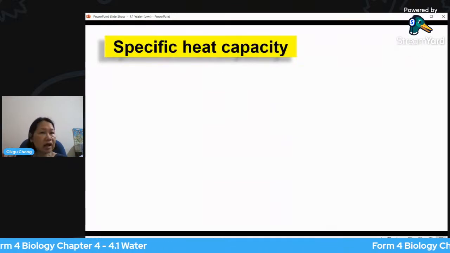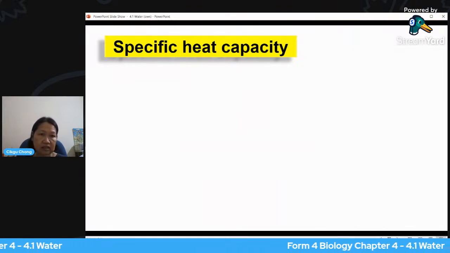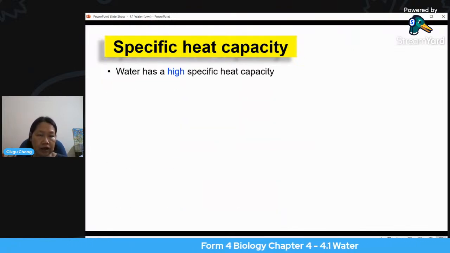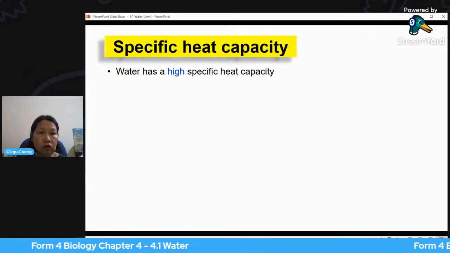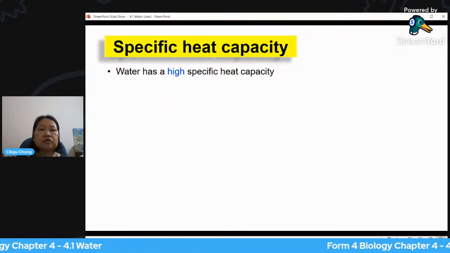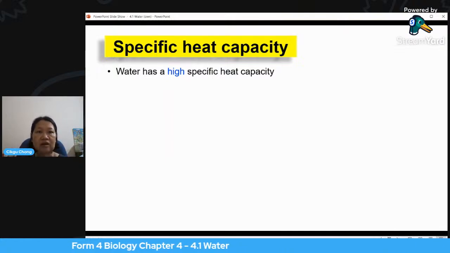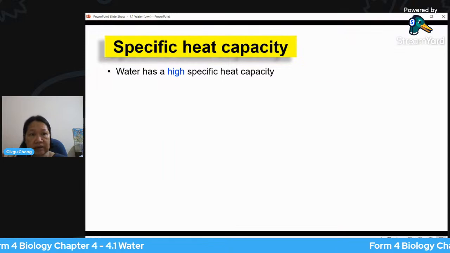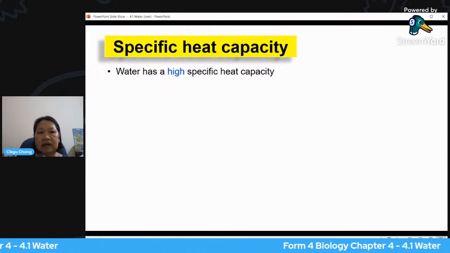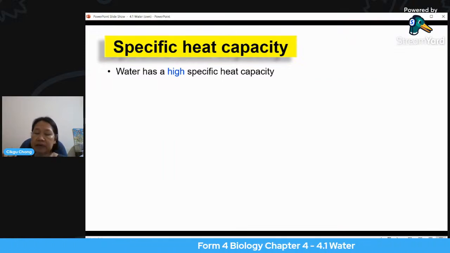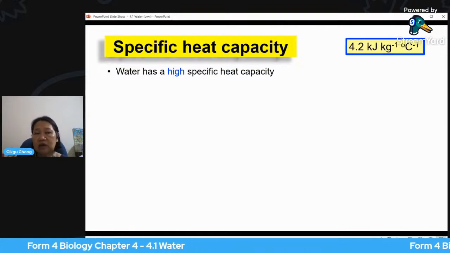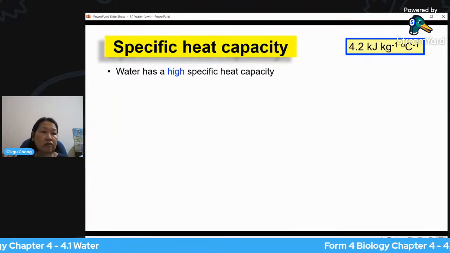Now, lastly, specific heat capacity. Specific heat capacity is the amount of heat that is able to be absorbed by a certain substance in order for it to rise to a certain temperature. So water is said to have a high specific heat capacity. Higher, not lower. So what is this figure? What is the specific heat capacity of water?